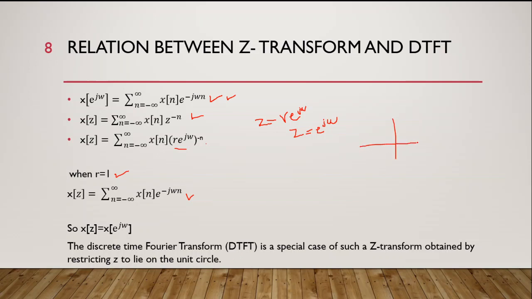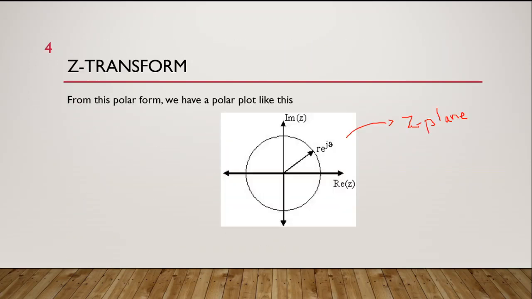For example, here r is equal to 1, this is my circle, pardon my drawing. If the magnitude is 1, then on the unit circle we have the discrete time Fourier transform. This is my entire z plane, and X of z is defined on this entire plane.